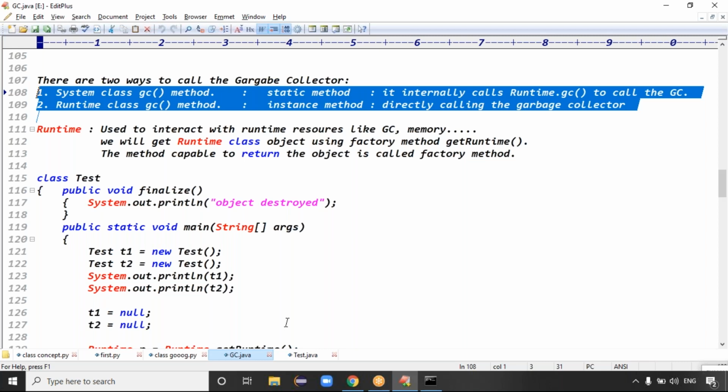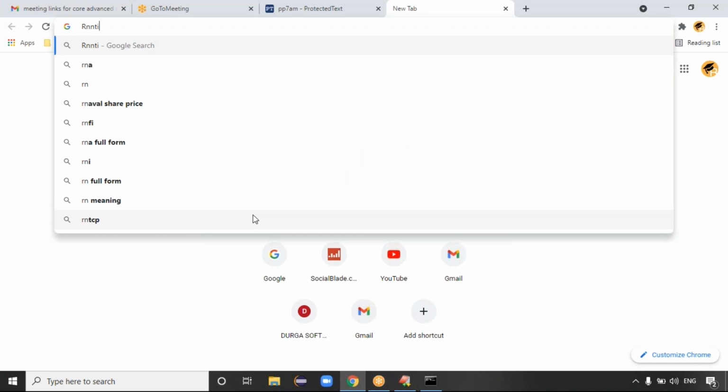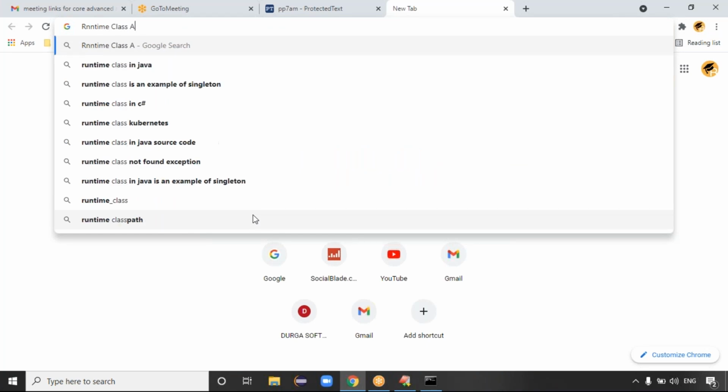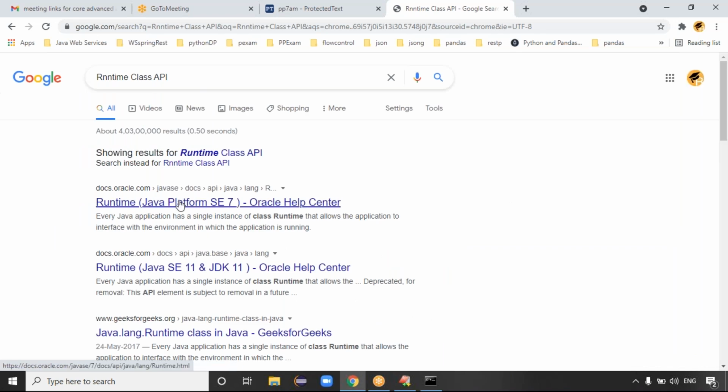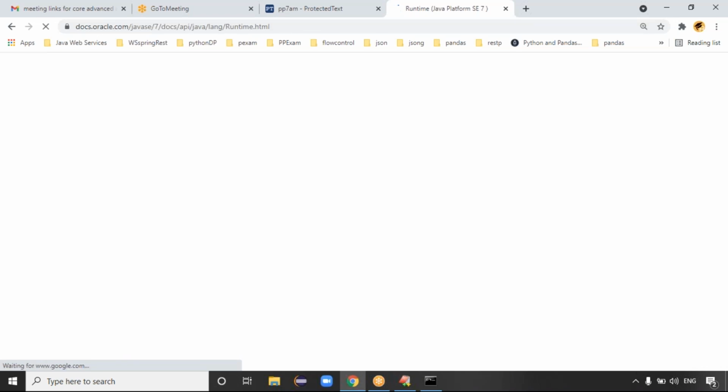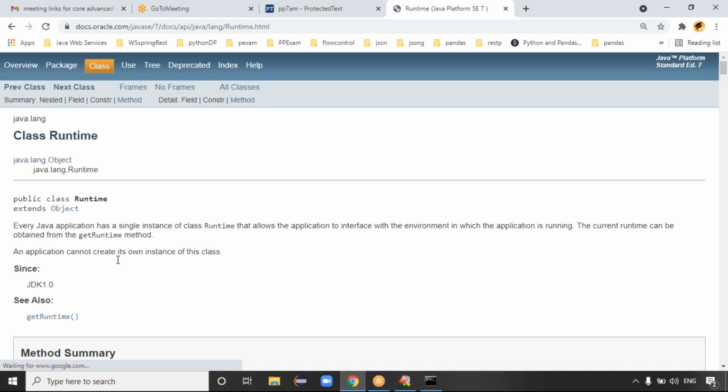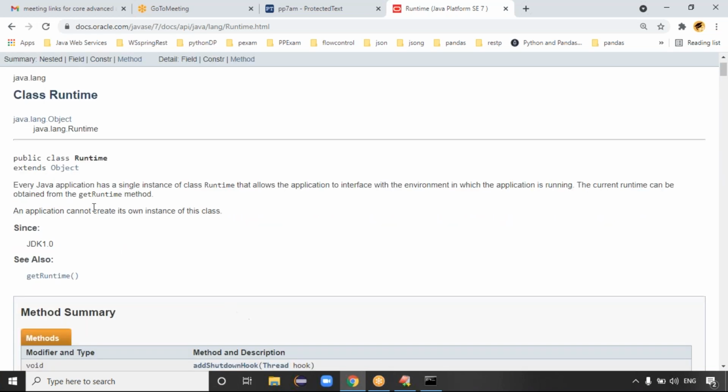Guys, which one is better means actually only Runtime class gc can call the garbage collector, guys. See, every Java application has a single instance of Runtime.